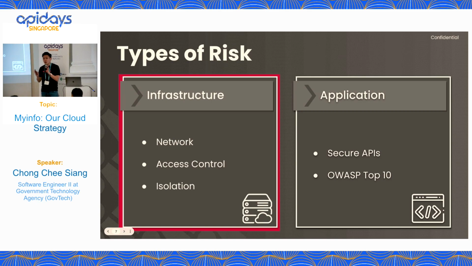There are two types of risks that I'll be going through with you today: infra risk and application risk. So let's talk about infra risk first. Since MyInfo is running fully serverless, how can we control the network? How can we limit the access control? How can we ensure we have proper isolation control for all our microservices?